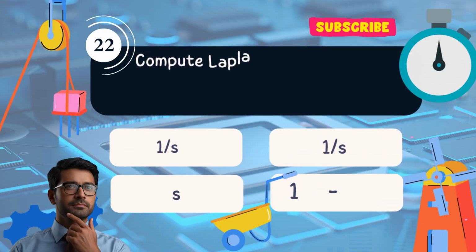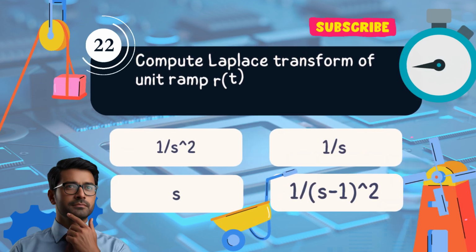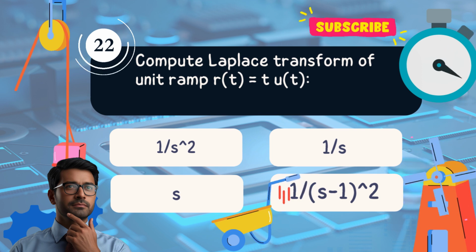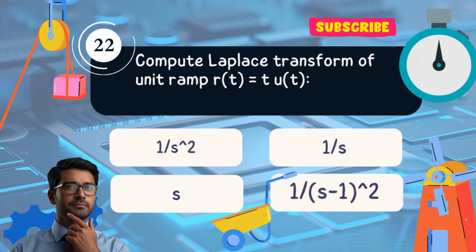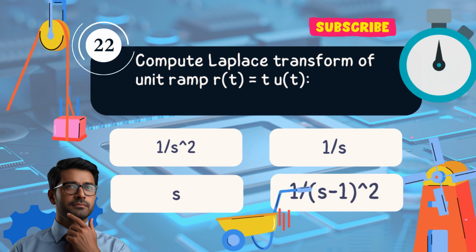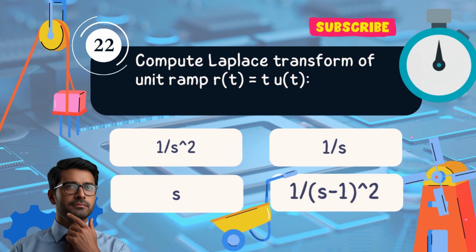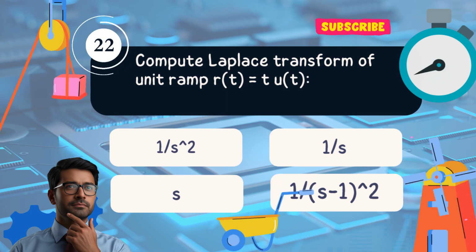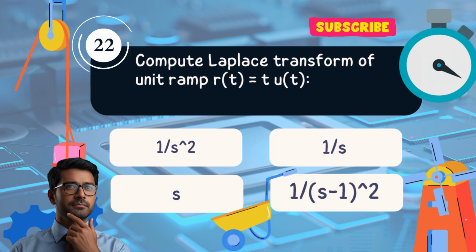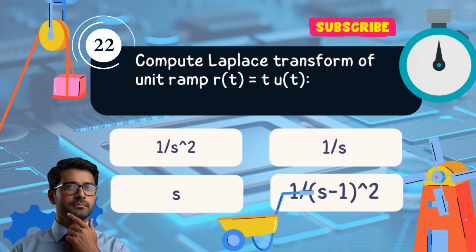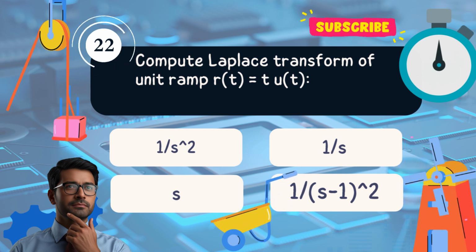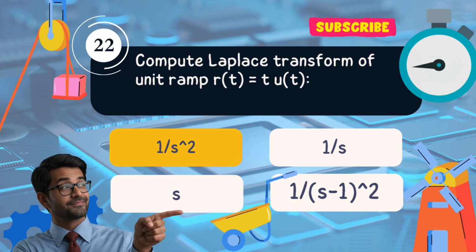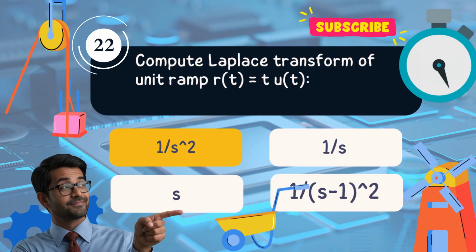Question 22. Compute the Laplace transform of unit ramp r(t) equals t u(t). a. 1 divided by s squared. b. 1 divided by s. c. s. d. 1 divided by (s minus 1) squared. Answer: a. 1 divided by s squared.